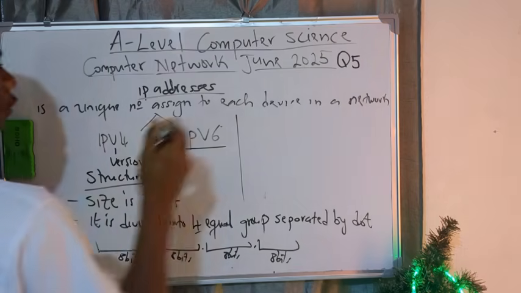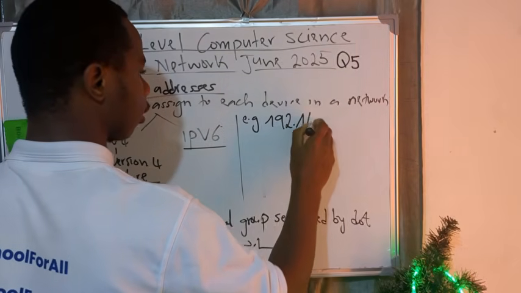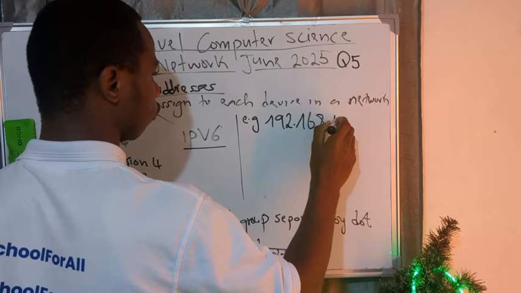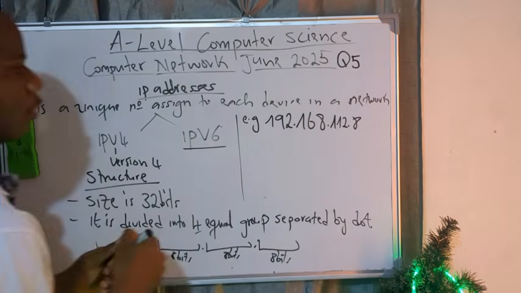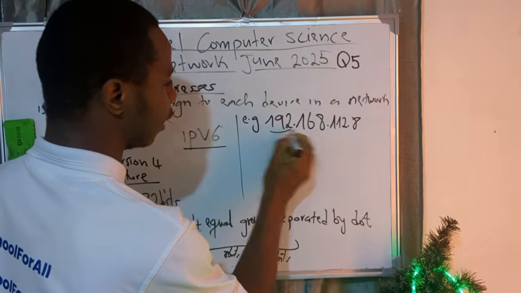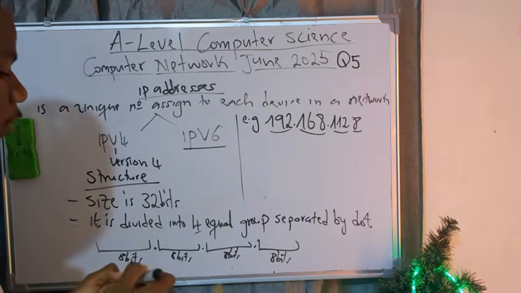That is why generally you'll be seeing an IP address represented like, let me just take an example, 192.168.112.8. When you see something like this, it simply means what? That these numbers that you are seeing here are decimal numbers, meaning numbers in base 10. That's the meaning of decimal number. The numbers in base 10.